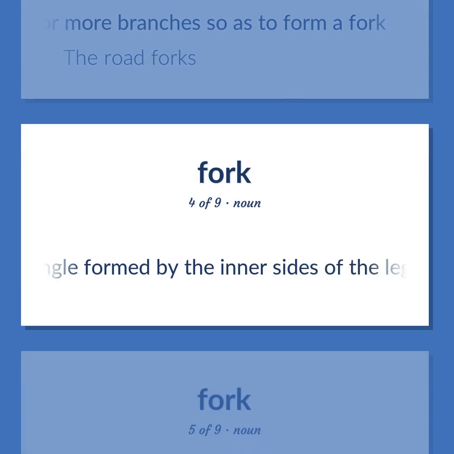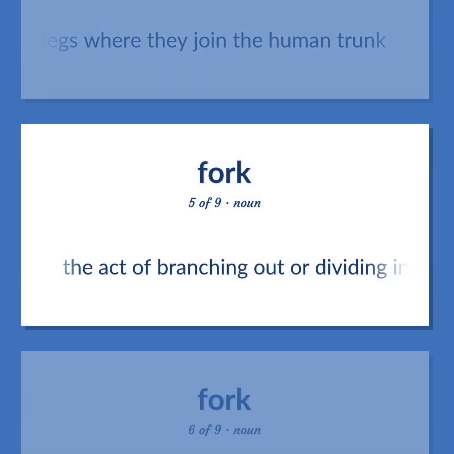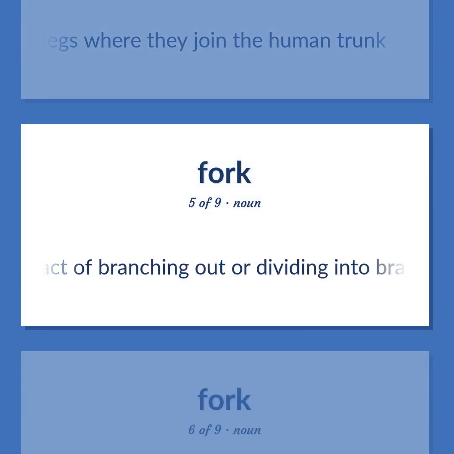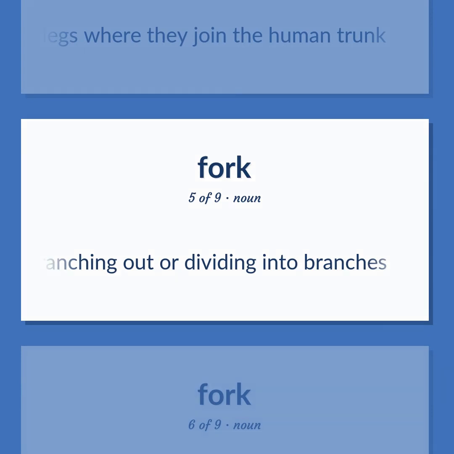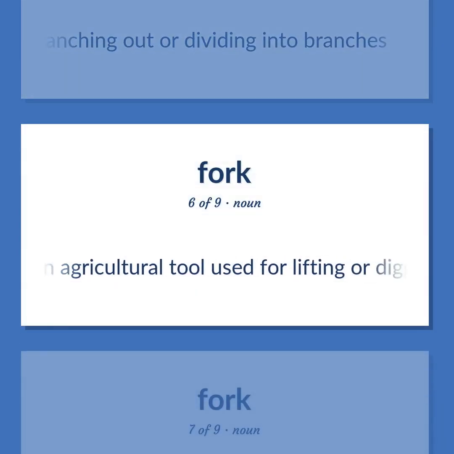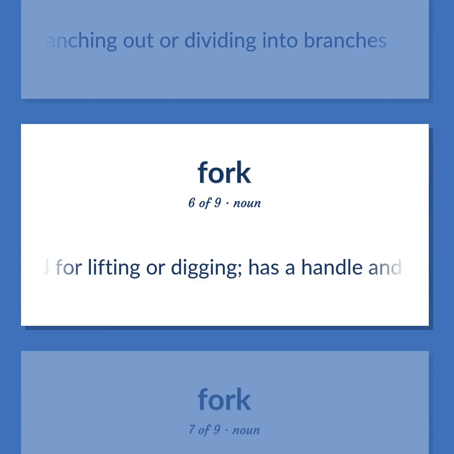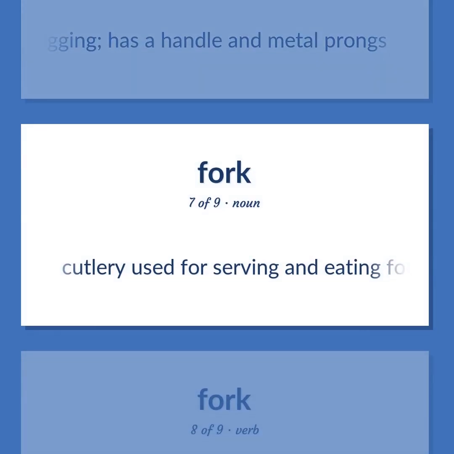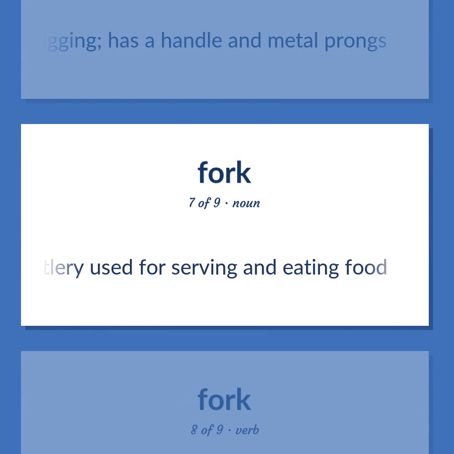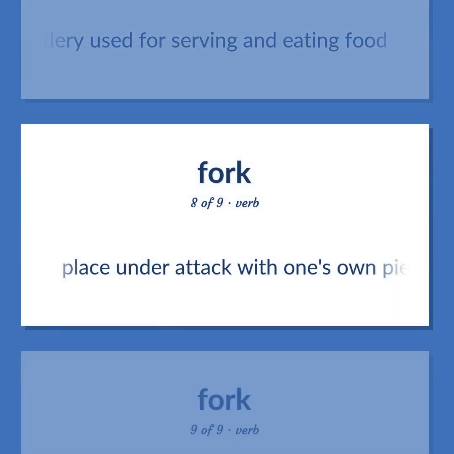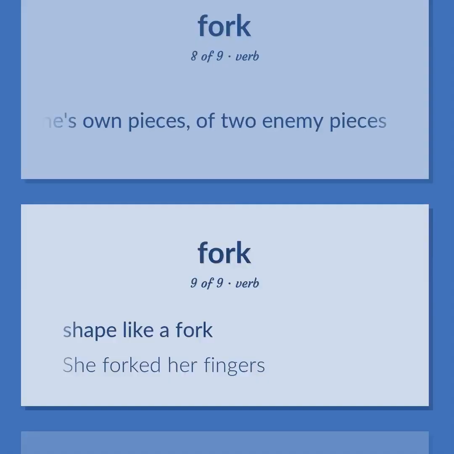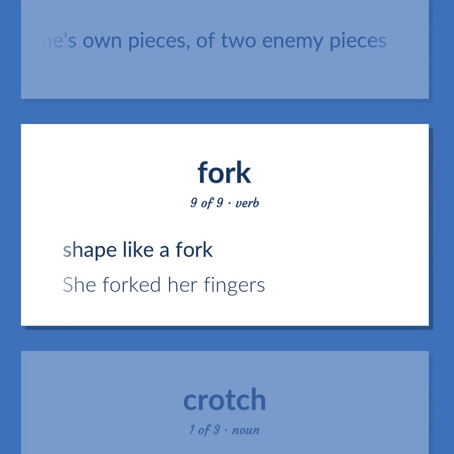The angle formed by the inner sides of the legs where they join the human trunk. The act of branching out or dividing into branches. An agricultural tool used for lifting or digging. Has a handle and metal prongs. Cutlery used for serving and eating food. Place under attack with one's own pieces, of two enemy pieces. Shape like a fork. She forked her fingers.